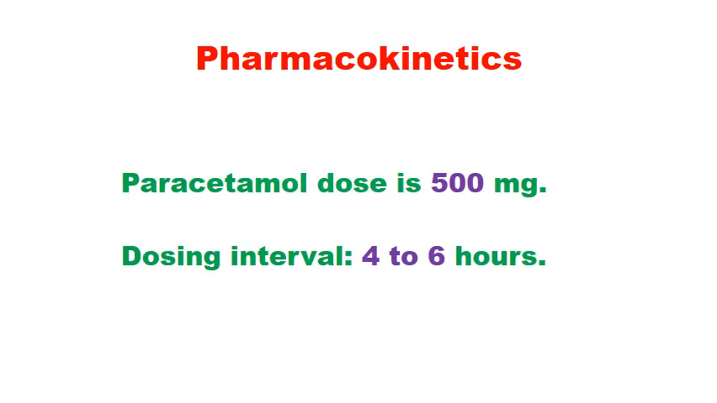For example, paracetamol dose is 500 mg and dosing interval is 4 to 6 hours. How did we get this information? This information we have got by carrying out experiments in animals and human beings, and they studied the pharmacokinetics of the drug. That means the rate of ADME of paracetamol, and they generated this information.